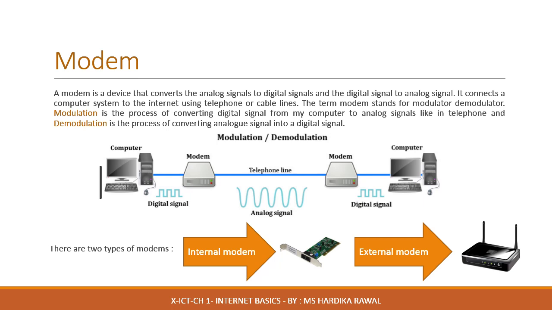Modems of different speed are available in the market. Cable modems and ADSL modems are used where faster access is required. The speed of a modem is measured in kilobits per second, or kbps, or megabits per second, that is Mbps. Now there are two types of modems. One is the internal and the other is the external modem.